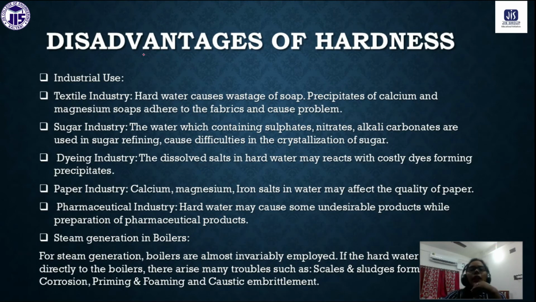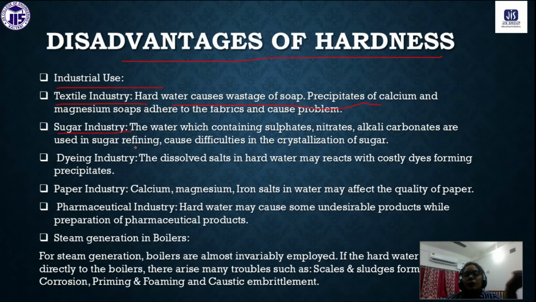Now, what are the disadvantages of hardness of water for industrial purposes? In the textile industry, hard water causes wastage of soap, and precipitation of calcium and magnesium will affect the fabrics. So we cannot use hard water in the textile industry.